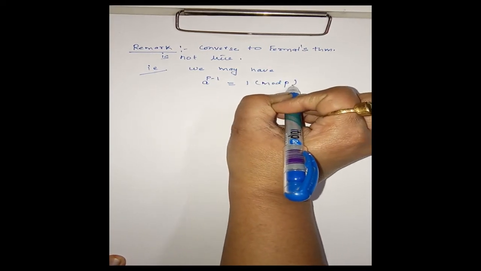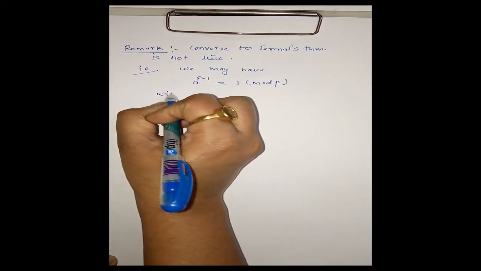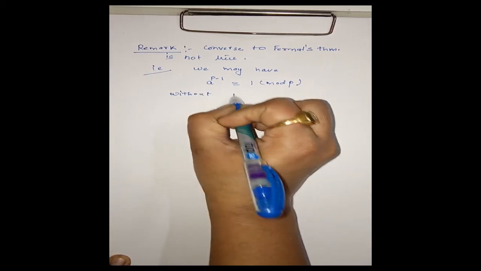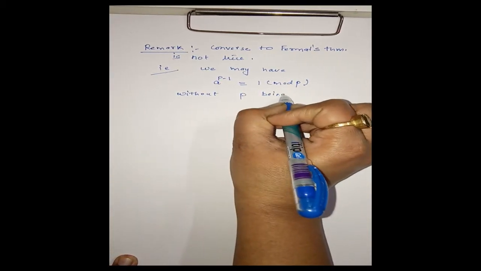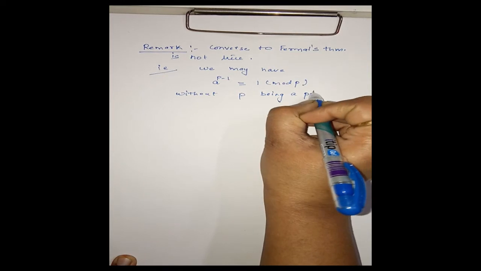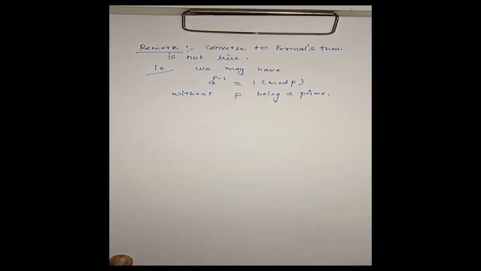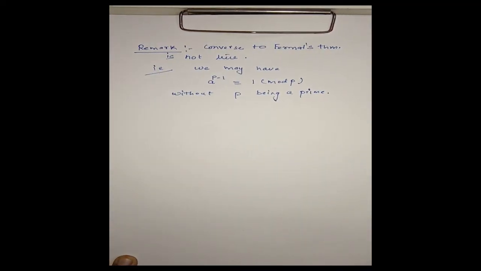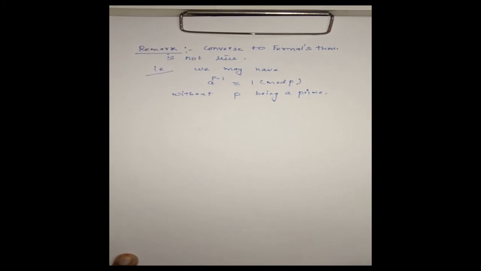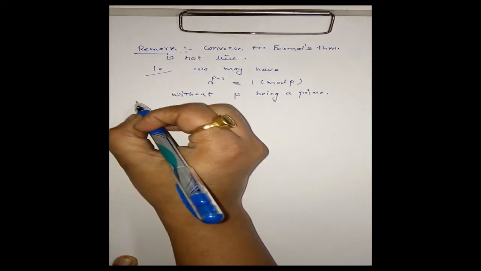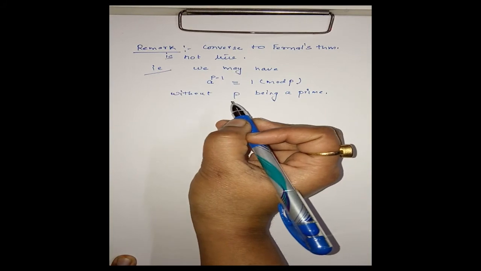We have this congruence without P being a prime. Clear? It means we may have this type of congruence where P is not prime. Clear? Now, let us prove this with the help of an example.